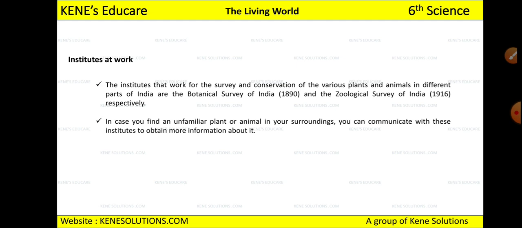So they do the survey. Have you seen this animal? This is a new type of animal which has come up. And then they study the characteristics, whether they are unicellular or multicellular. So they study various characteristics based on them.